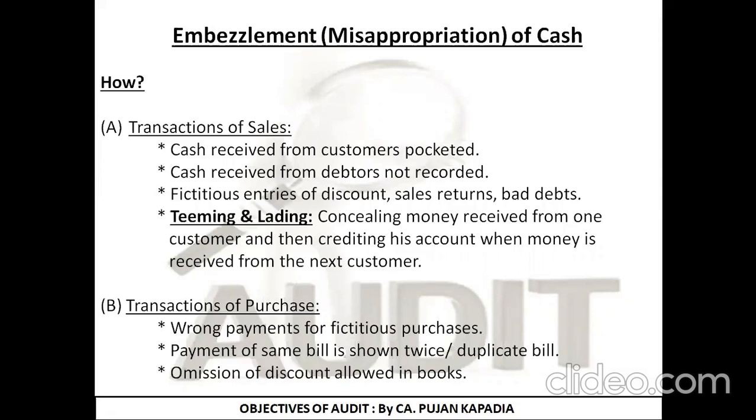Today we are going to deal with the types of fraud. We discussed in the last lecture that under fraud we are going to study fraud with respect to three different things: fraud related to cash, fraud with respect to goods, and fraud with respect to manipulation of accounts.